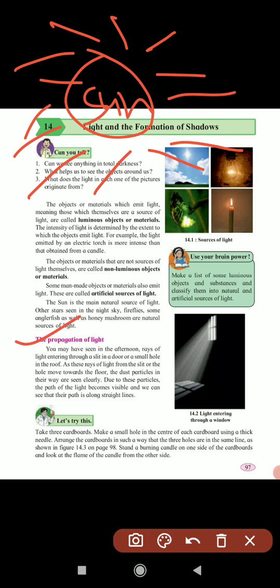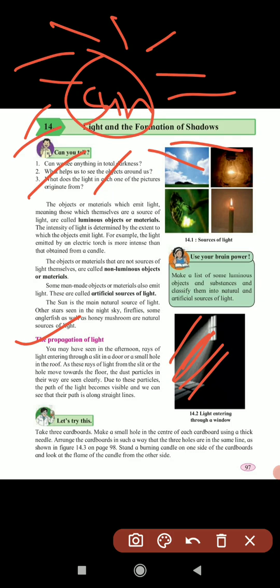Now, the next point is propagation of light. You have seen light entering through the window, mostly in the afternoon, or in the morning also. In the afternoon, the rays of light come or enter from the slit of a door or window.